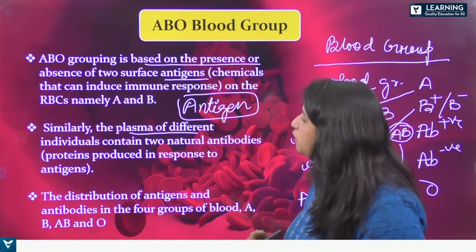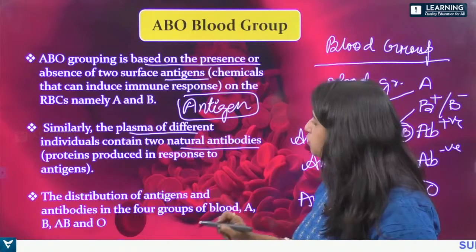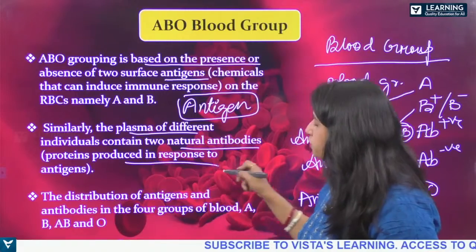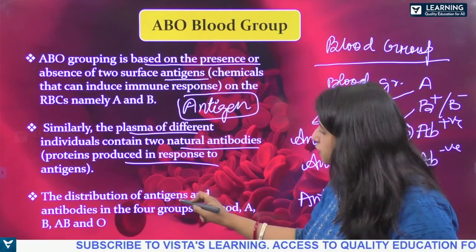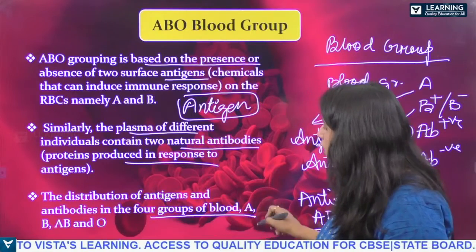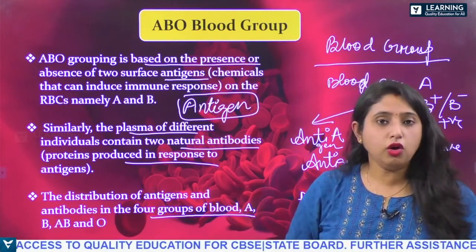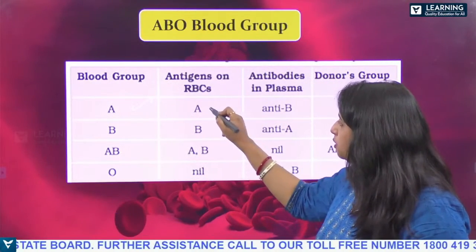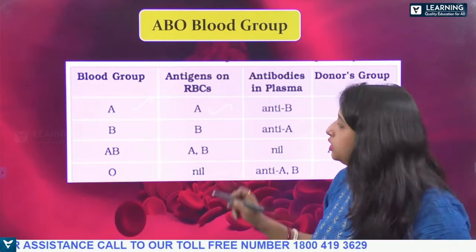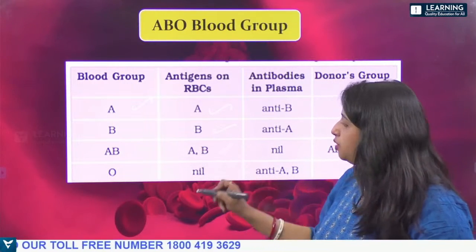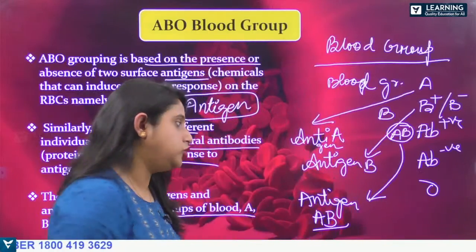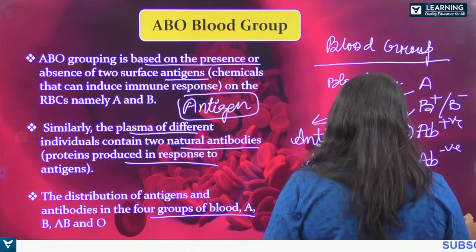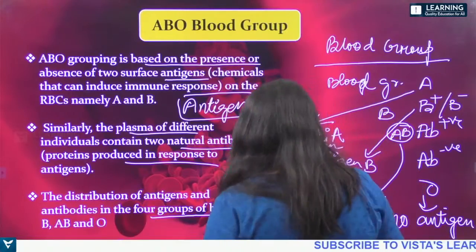Similarly, the plasma of different individuals contains two natural antibodies, proteins produced in response to antigens. Next, the distribution of the antigens and antibodies in the four groups of blood, A, B, AB and O. So see here, blood group A has antigen A on the RBC, then antigen B, then antigens A and B, and the O blood group does not have any antigen, right?